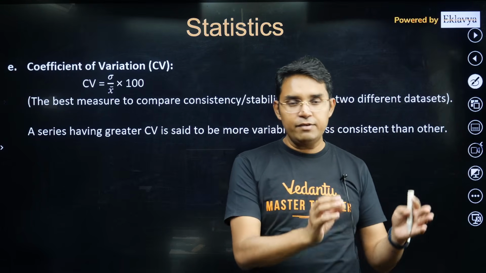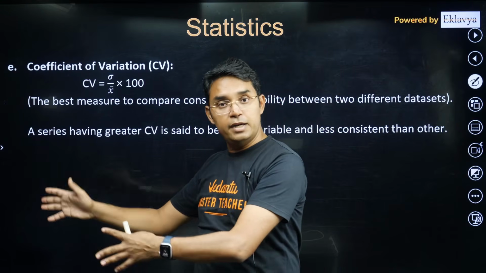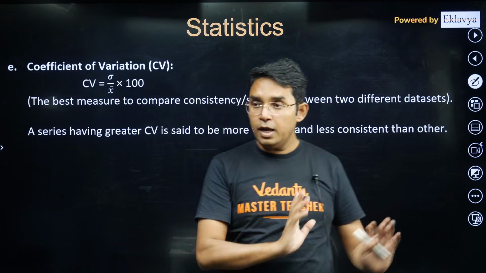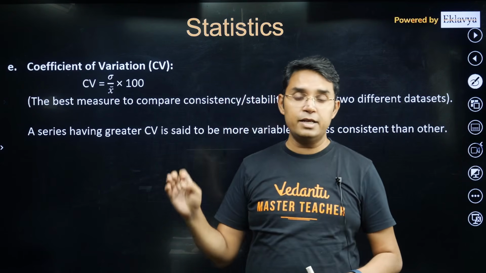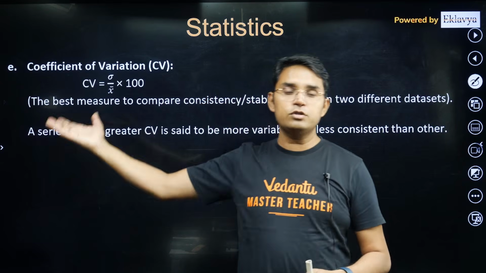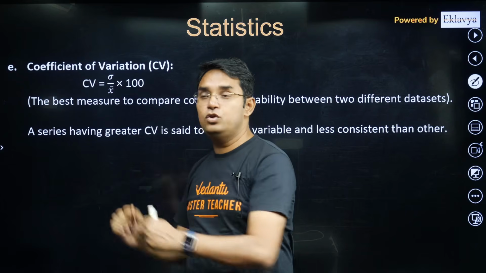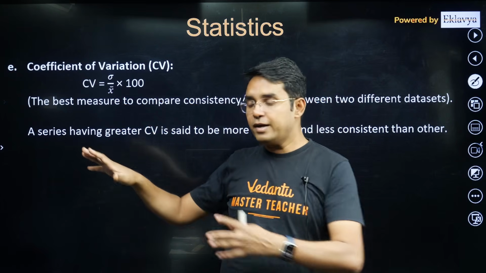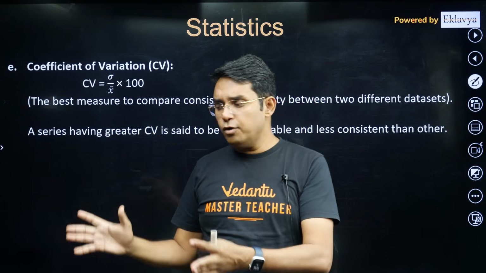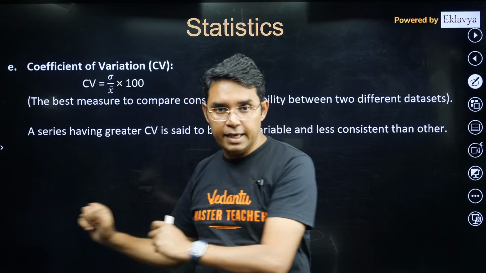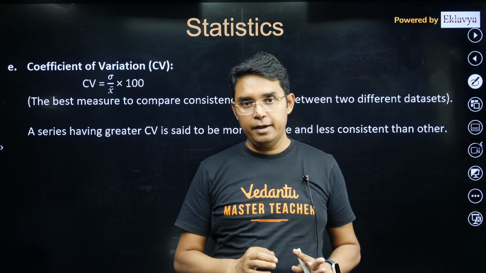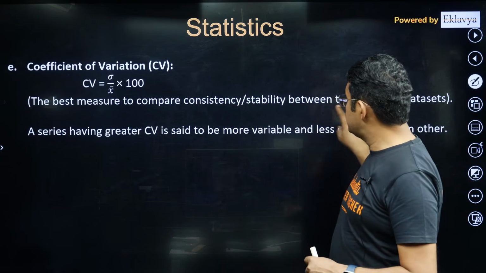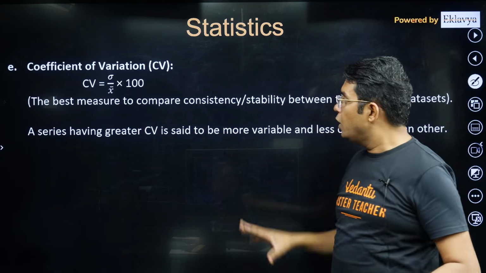Suppose there is one class where the average is 30, and another class where the average is 30 again. But here all the students are about 30, like 29, 30, 31, 32 only, whereas in the other class students have marks like 0, 1, 2, 50, 48, 49. So in the second case you can expect a larger value of CV. In fact, the variance will also be more in this case, but CV gives you a better idea. So this is the best measure to compare the stability, consistency or variability of two different data sets.